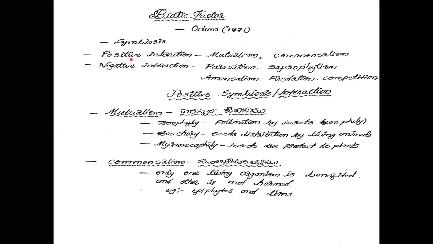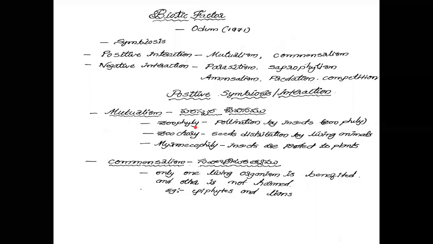So first we discuss positive interaction, in which mutualism and commensalism are present. Mutualism means two living organisms are benefited by each other. They compulsorily benefit each other. Mutualism belongs to positive interaction. Mutualism is again divided into three types: zoophily, zoochory, and myrmecophily.